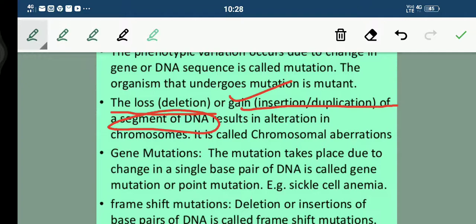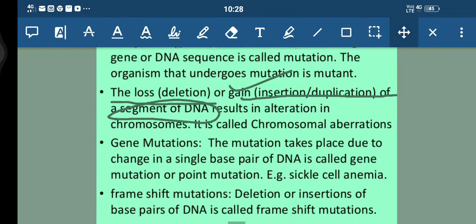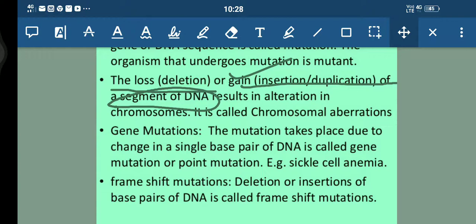Obviously students, the chromosome will alter because there will be some loss in a segment of DNA, or maybe some gain, that is something extra is inserted. This we call chromosomal aberrations. Similarly, we have gene mutation, students. When the mutation takes place due to change in a single base pair of DNA, that is called gene mutation or point mutation. For example, we have sickle cell anemia.